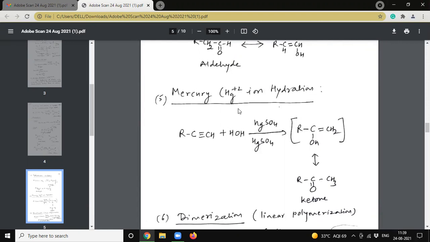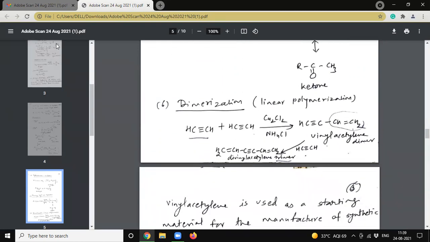Mercuration hydration: if carried out in the presence of mercury salt, we will get addition according to Markovnikov rule, and we will get this ketone product.